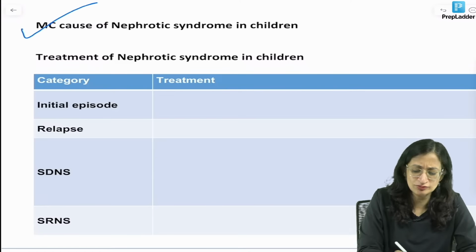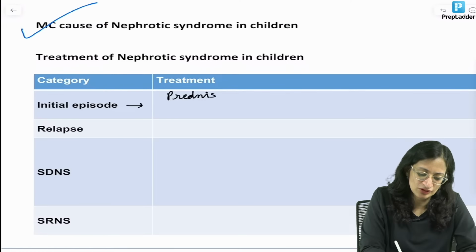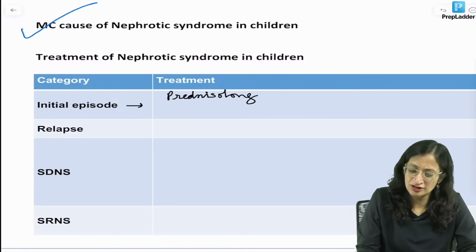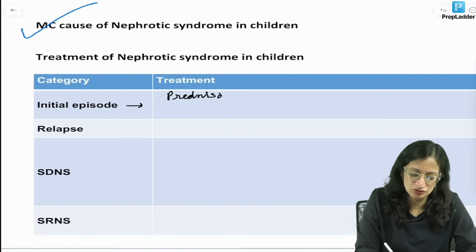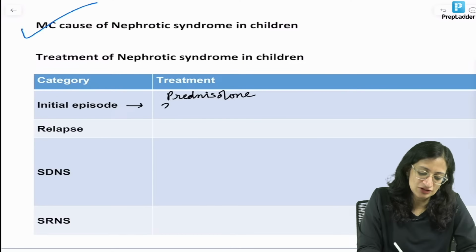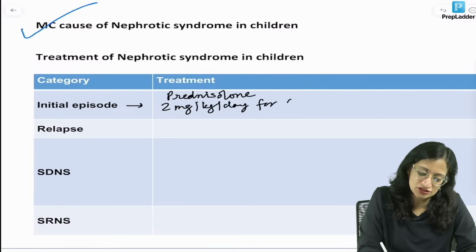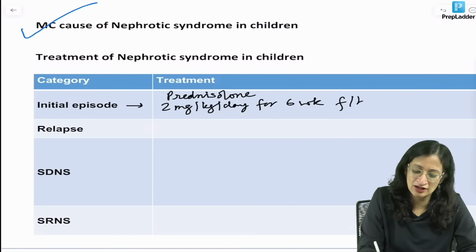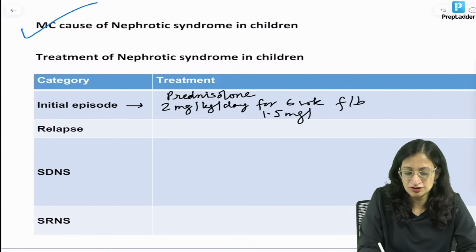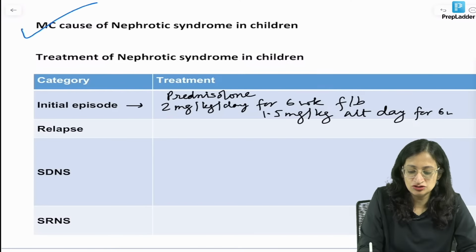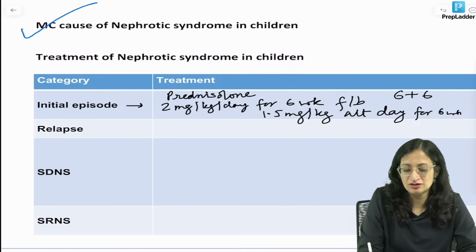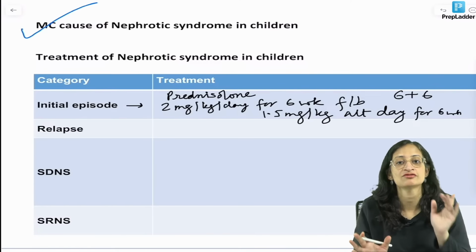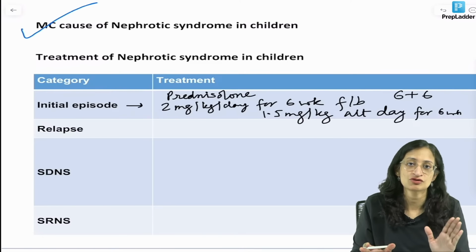Treatment of nephrotic syndrome, the initial episode: the drug of choice is prednisolone. How do you give it? You give it as 2 mg per kg per day for 6 weeks daily, followed by 1.5 mg per kg alternate day for 6 weeks. So you give a 6 plus 6 regime. That means 12 weeks of treatment is required for the first episode of nephrotic syndrome.